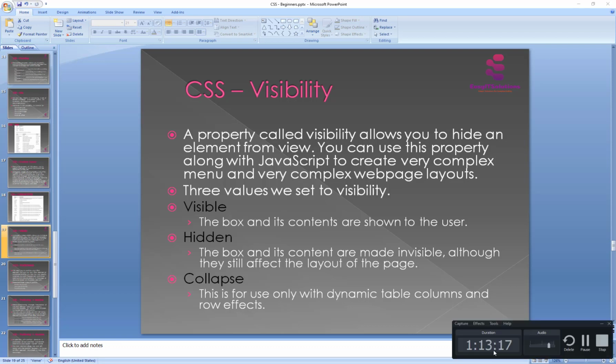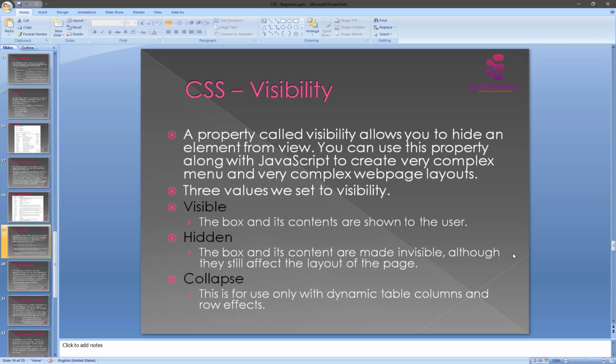Sorry for this, guys. So you can choose to use the visibility property to hide error messages that are only displayed if your user needs to see them, or hide any answers of a quiz until the user selects an option. Remember that the source code will still contain whatever is in an invisible paragraph. So you should not use this to hide sensitive information such as credit card details or a password. The visibility property can take the values visible, hidden, and collapse.